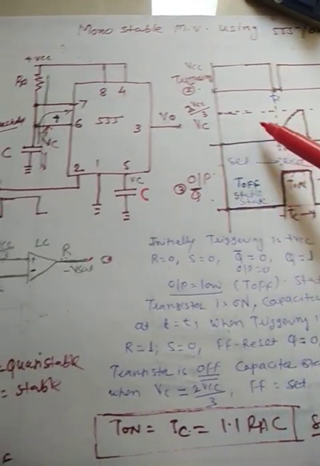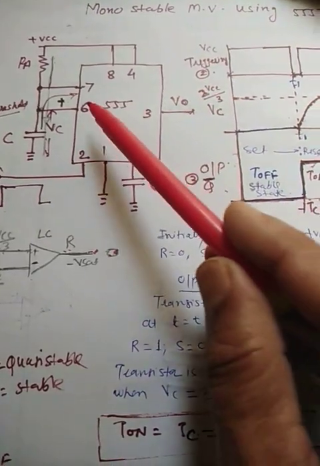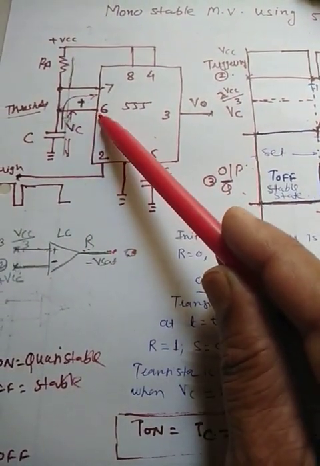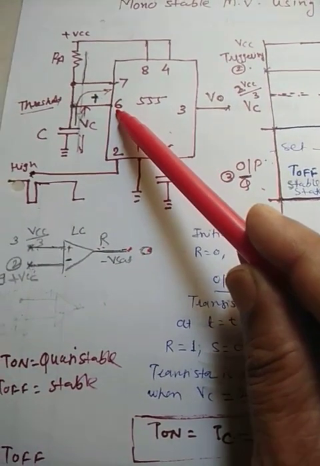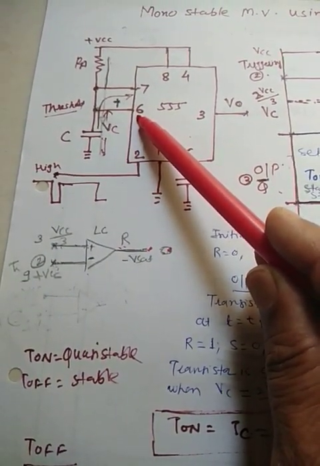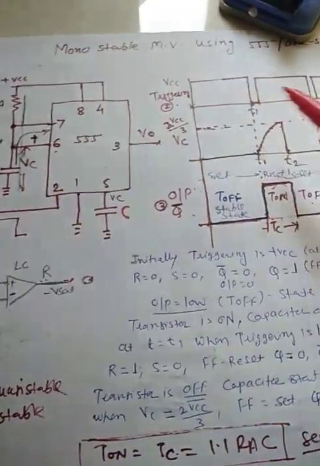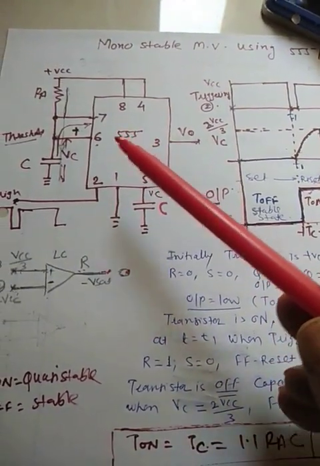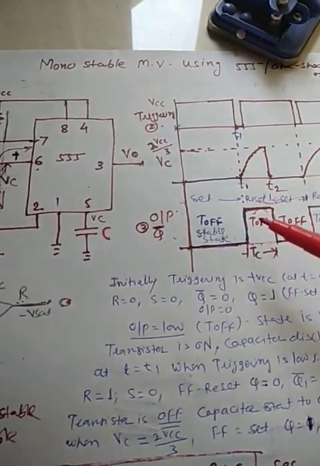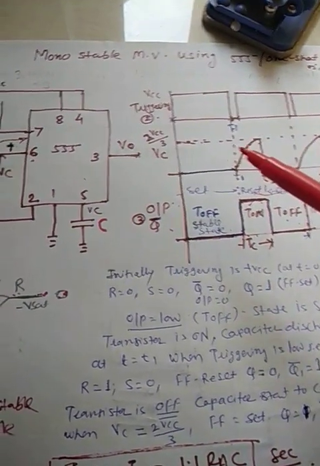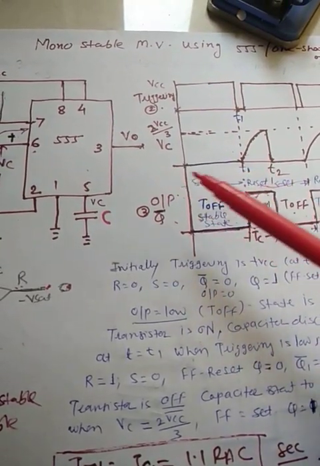But as soon as the voltage across the capacitor becomes equal to twice VCC by 3, and this voltage is applied to pin number 6, which is the threshold voltage of the upper comparator, the output of the upper comparator becomes equal to plus Vsat, which is applied to the S input of the SR flip-flop. As S becomes 1, the flip-flop is set.